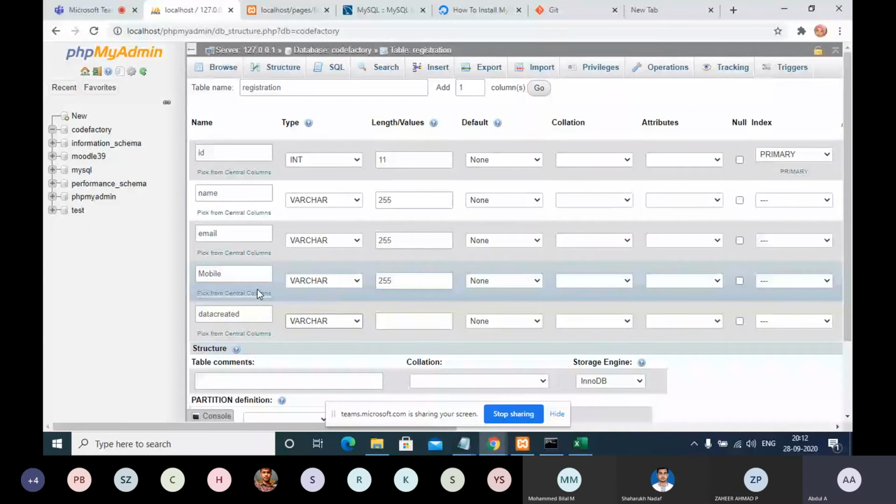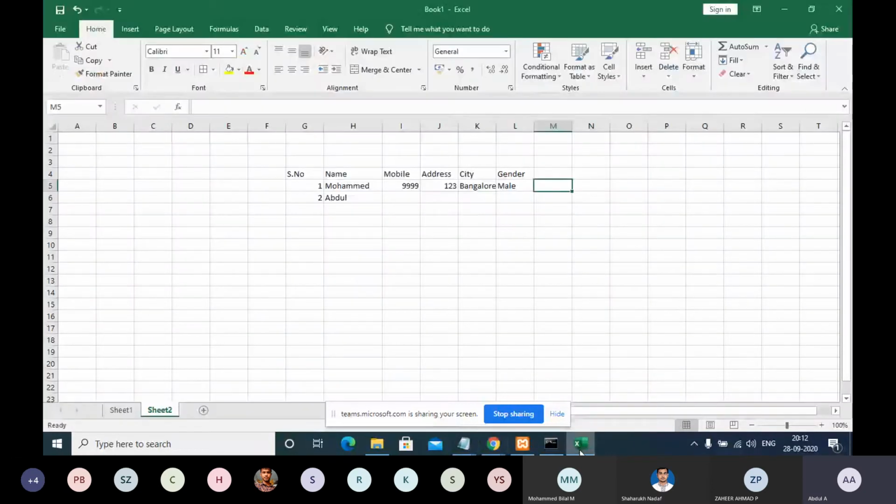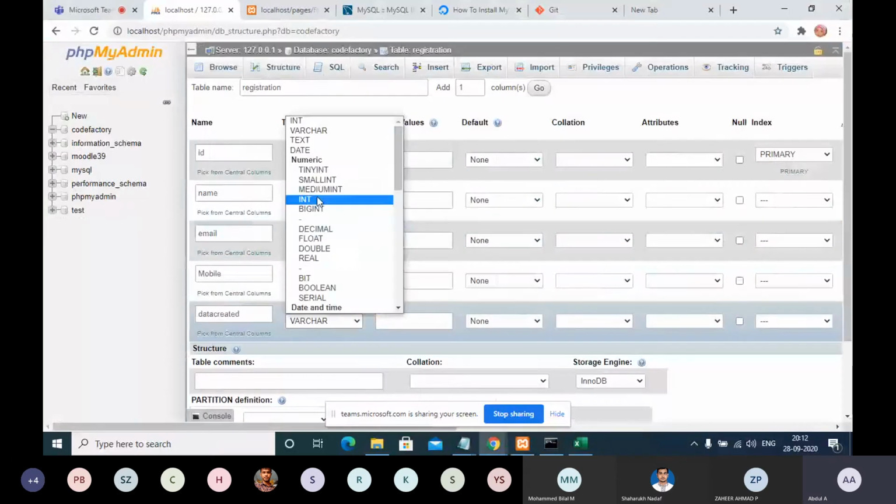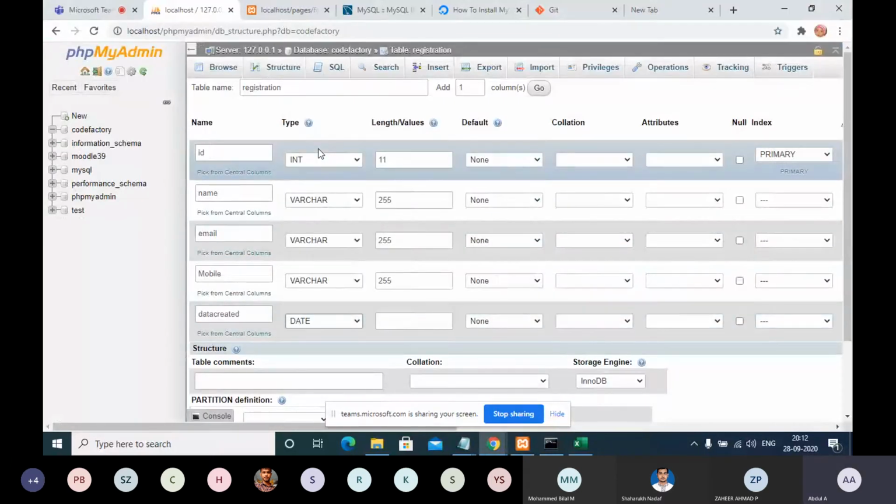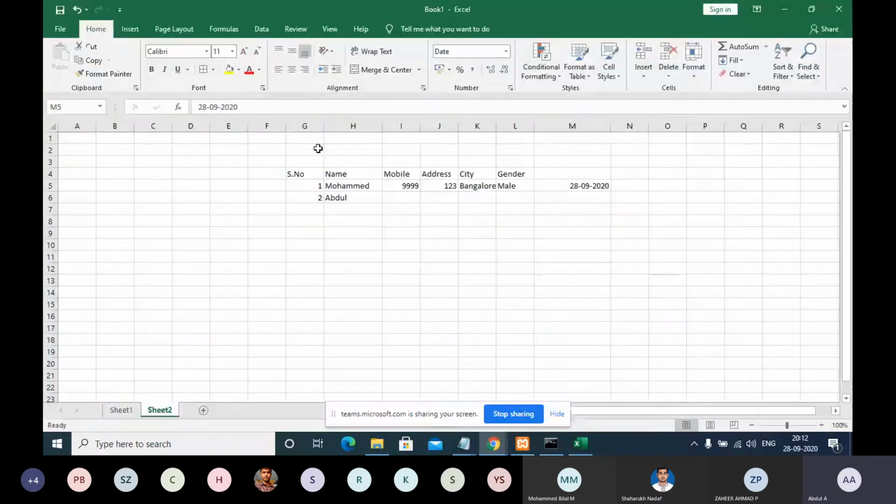For example, if we store our date in this format, 2020-08-28, then we can select date. But no, we are not going to keep it in this format, because tomorrow the format can be changed.